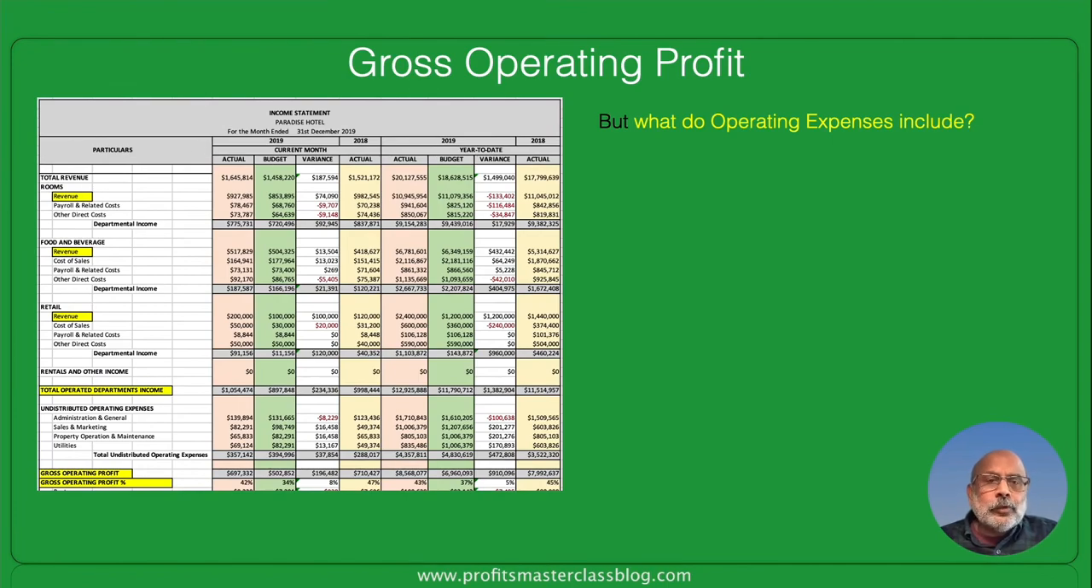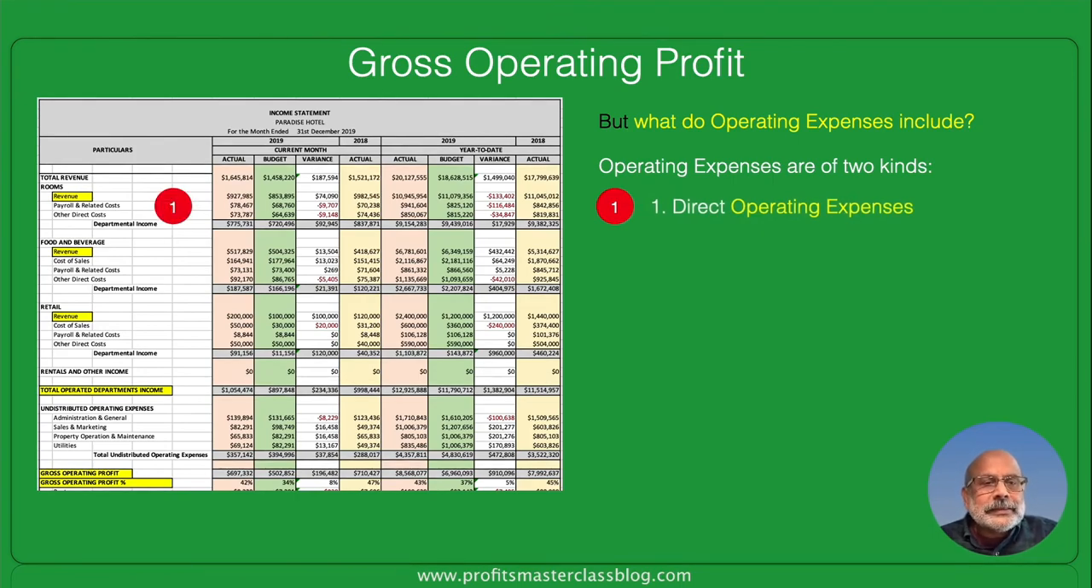Your next question will be, what do operating expenses include? What is that formula calculation and what is included in that? Well, operating expenses are of two kinds. Number one is something called direct operating expenses. Note that what is being shown as number one, direct operating expenses, are relating to the rooms department, food and beverage department, and a retail department. We will shortly see something unique about these: they are revenue producing departments.